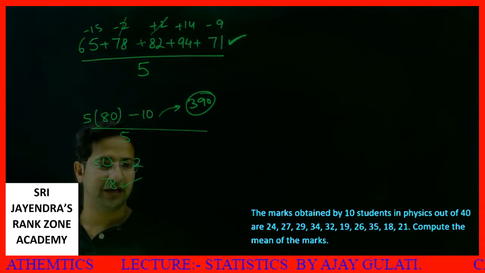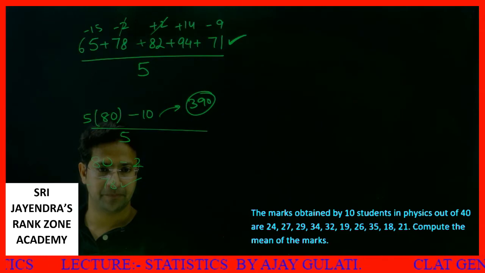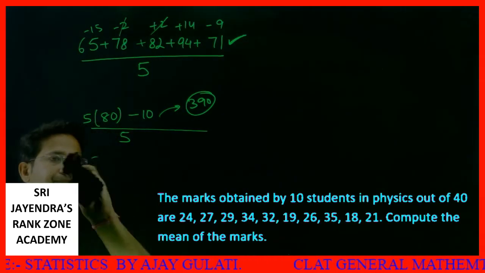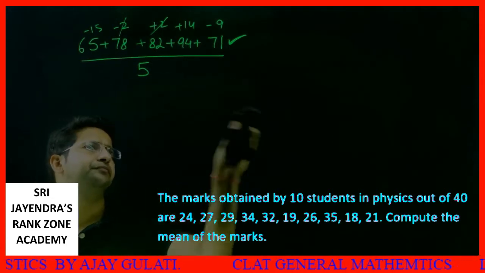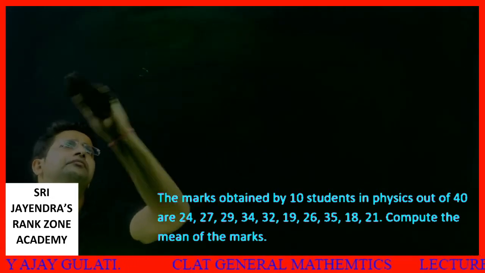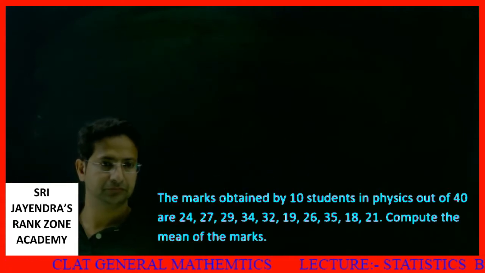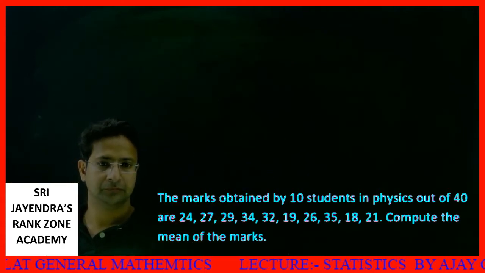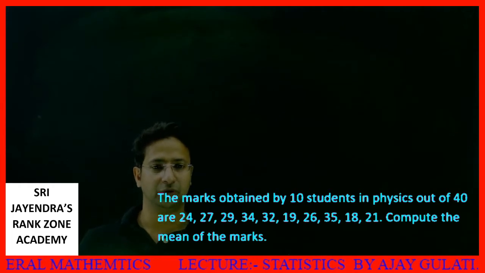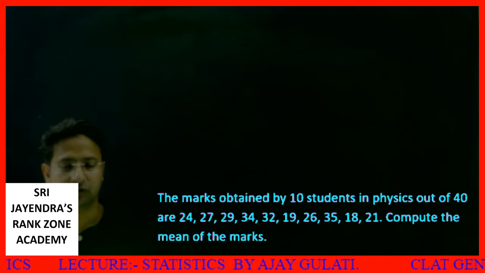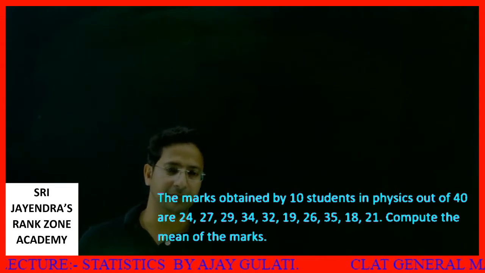Next set we have, students, the marks obtained by 10 students in physics out of 40 are 24, 27, 29, 34, 32, 19, 26, 35, 18, 21. Compute the mean of the marks.